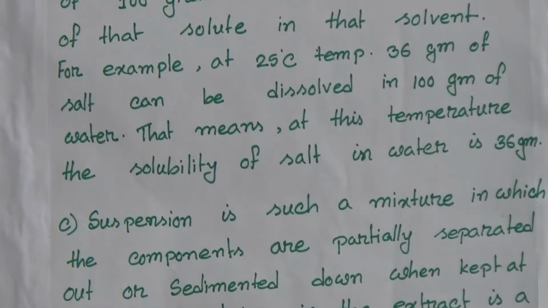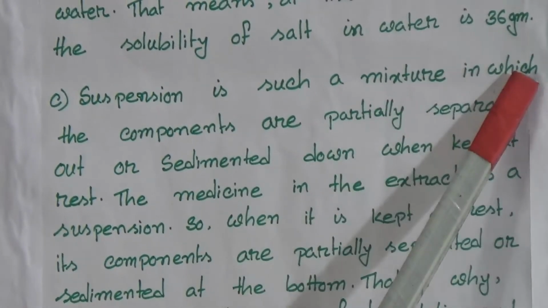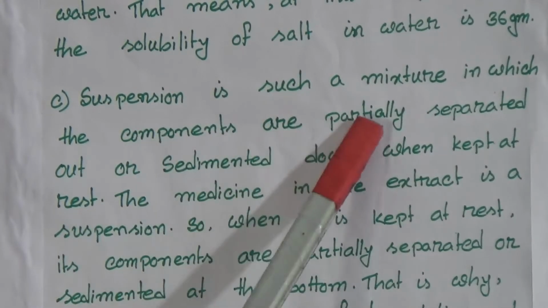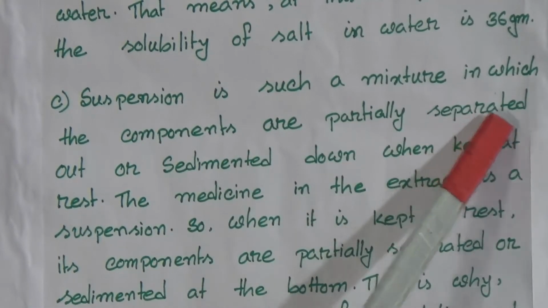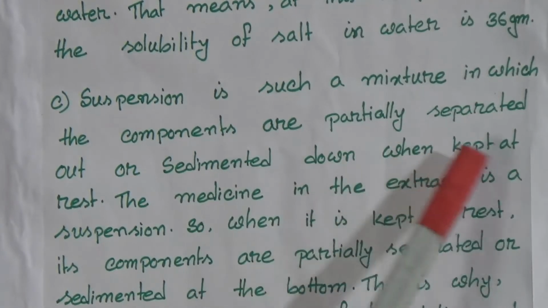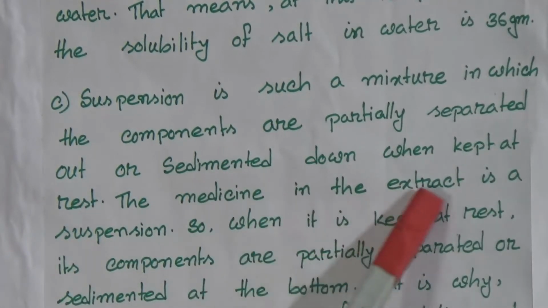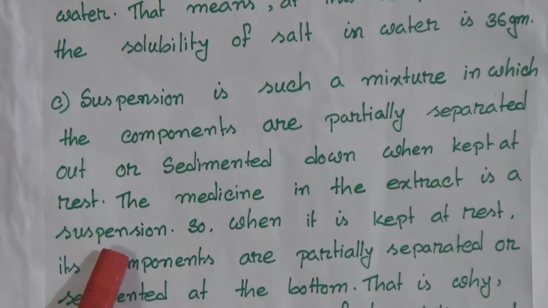Now, explain why Adil's mother shakes the bottle of medicine. Answer: a suspension is a mixture in which the components are partially separated out or sedimented down when kept at rest. The medicine is a suspension.